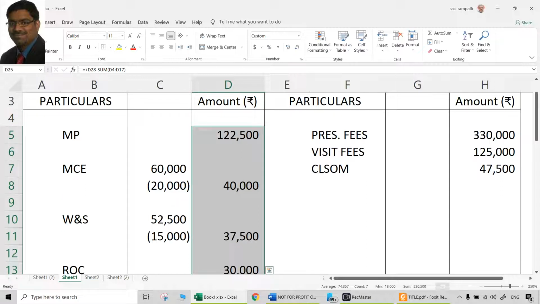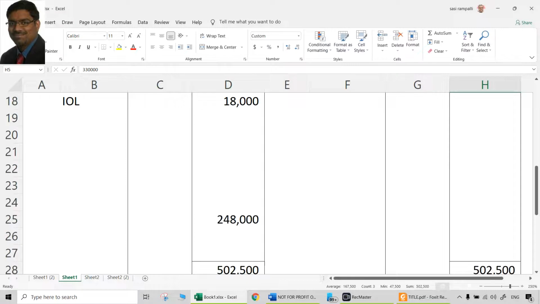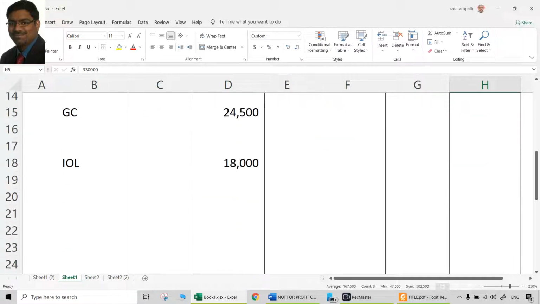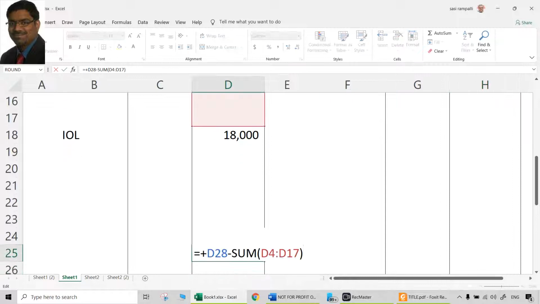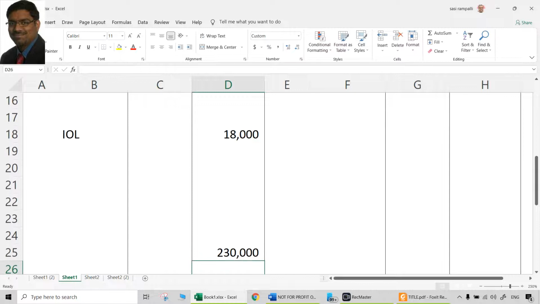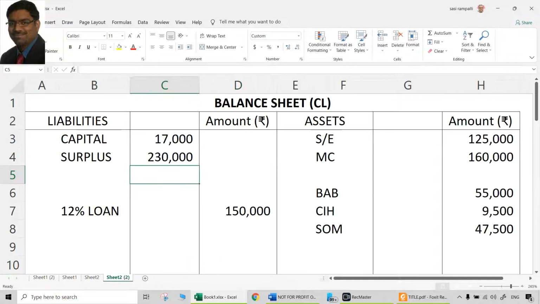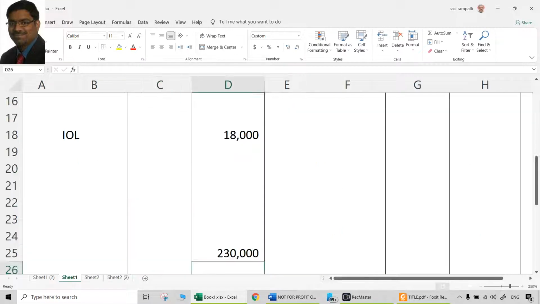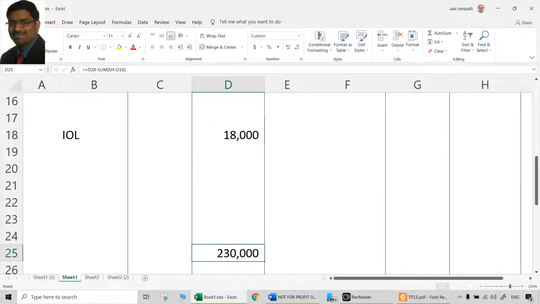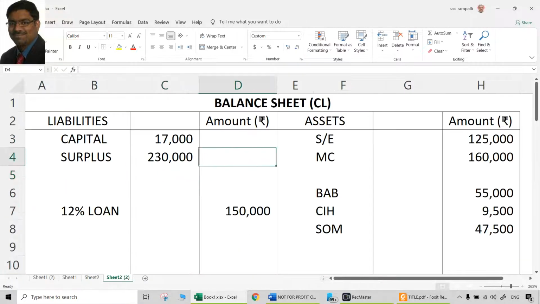2,48,000. Total is 5,20,500. 5 lakh. Oh, what is this? No, I think this was missing. That's why checking is important. Not 2,48,000. It is 2,30,000. Interest is also there here. So 2,30,000 is the surplus. Add it to the capital. So what will be the capital now? Balancing figure, 2,47,000. The total of these two things.